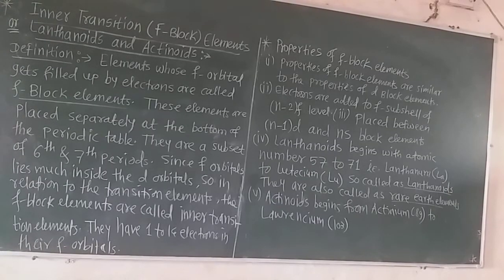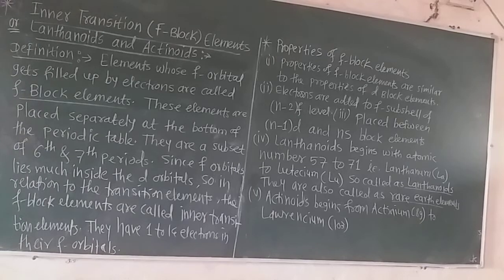Now pay attention here, students. Now we are studying the inner transition f-block elements. The f-block elements are called inner transition elements, or they are also called lanthanoids and actinoids. Now what is the definition of inner transition elements or f-block elements? The elements whose f orbital gets filled up by electrons are called f-block elements. That is, the electrons enter into the f orbital, which is in the penultimate shell.